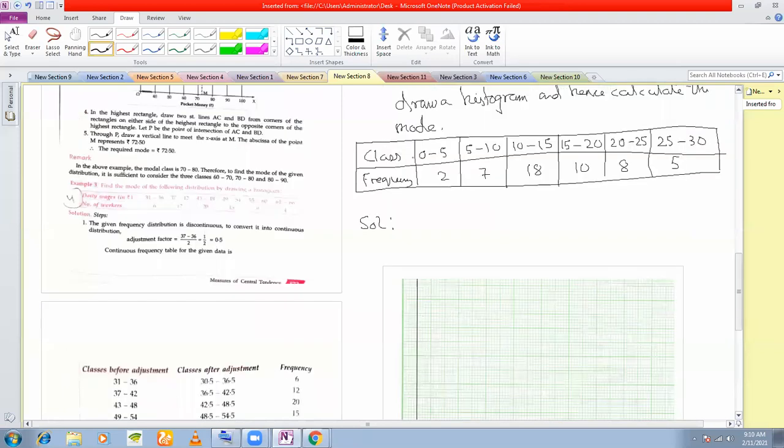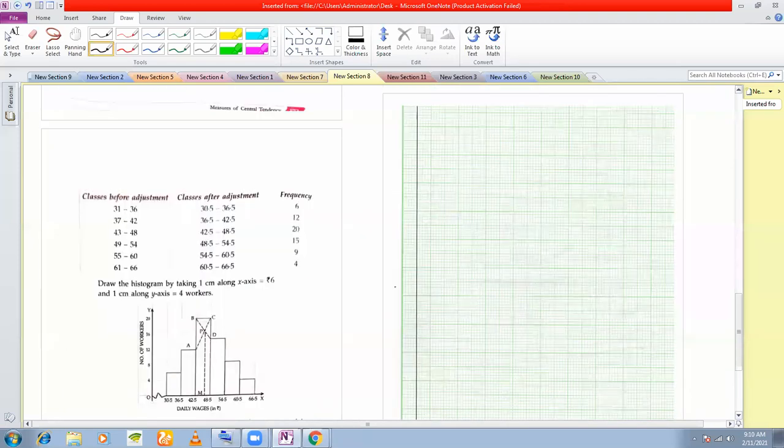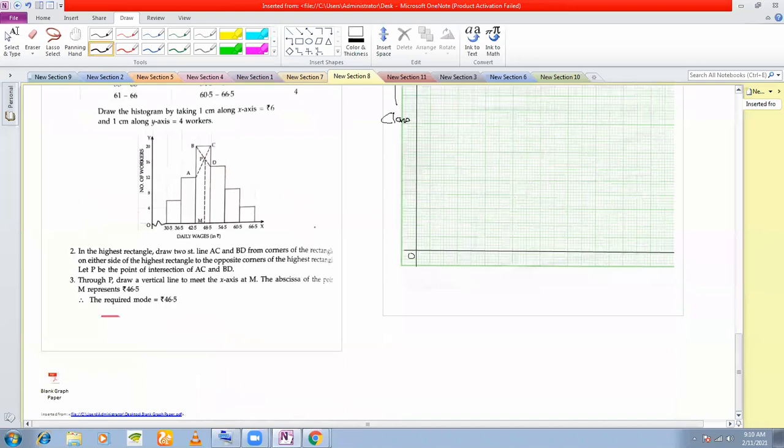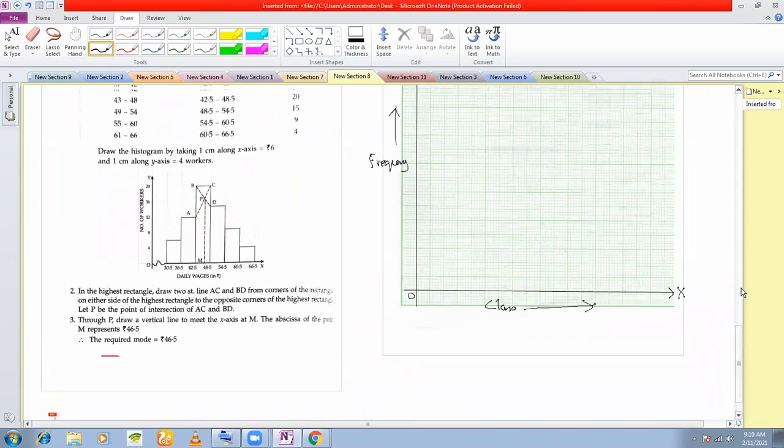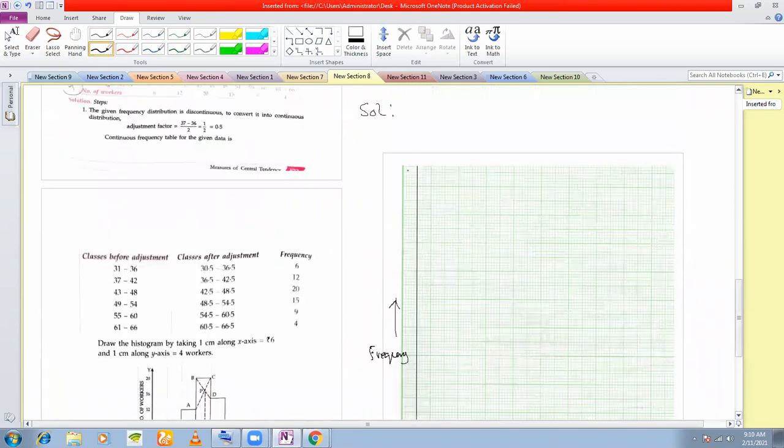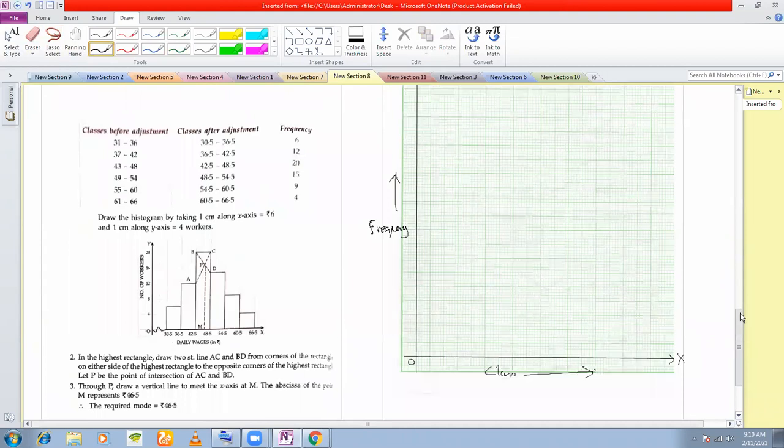Okay, and this is your class. So we'll write class here. And for this, sorry, this is your frequency. Y axis is for frequency, not class. This is for your frequency. This is for your class. X, Y.